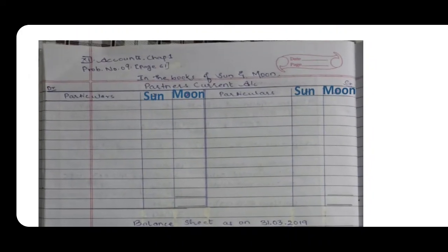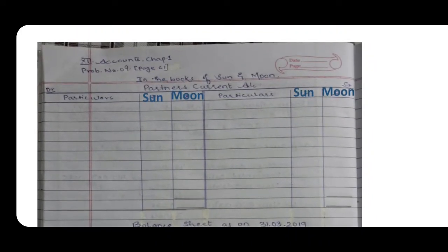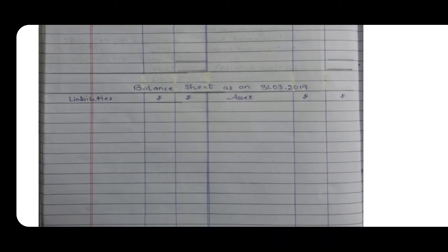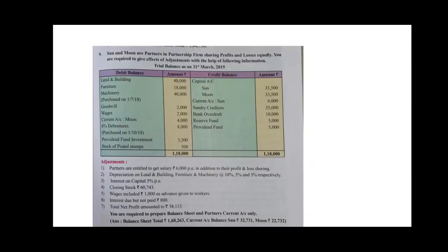So first of all, accounts can be prepared in the books of Sun and Moon with debit and credit side, partners current account and balance sheet as on 31st March 2019. We'll mark out the adjustments first.